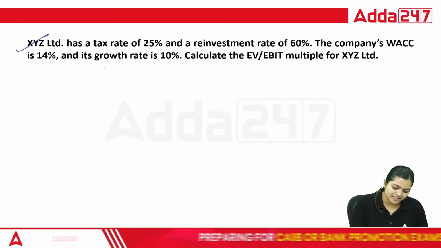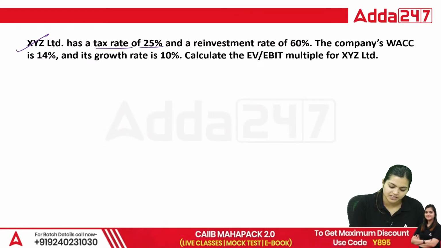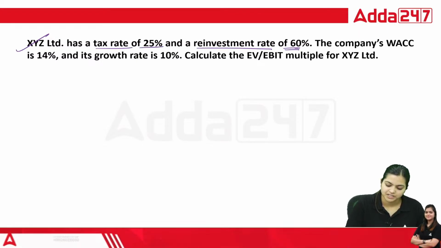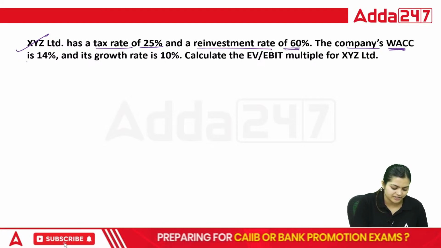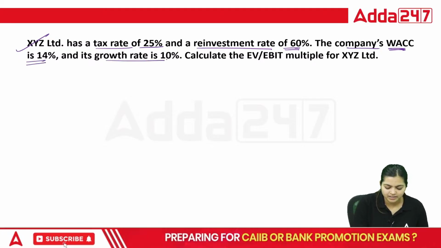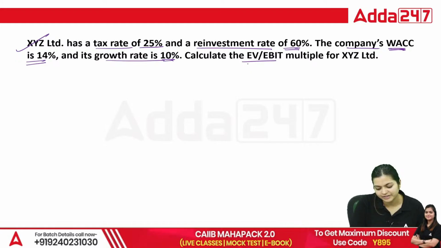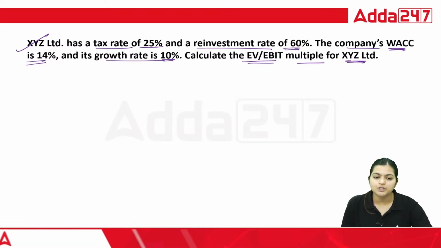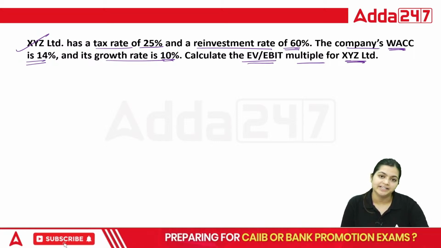Next, XYZ Limited has a tax rate of 25%, reinvestment rate 60%, company's WACC is 14%, growth rate is 10%. Calculate the EV/EBIT multiple for XYZ Limited. Yes, here we need to calculate your EV/EBIT.